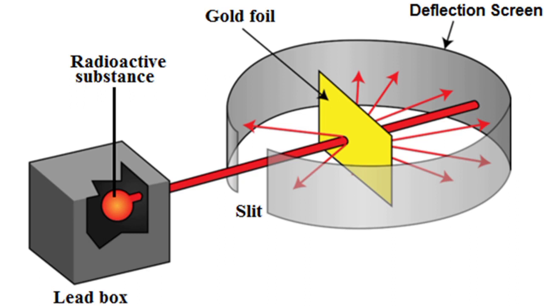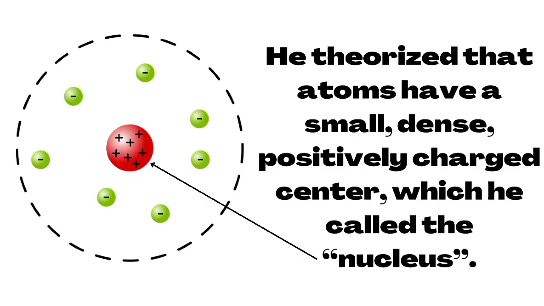Through his experiment, he proved that atoms are not a pudding filled with a positively charged material. He theorized that atoms have a small, dense, positively charged center, which he called the nucleus. He said that the nucleus is tiny compared to the atom as a whole, because the atom is mostly open space. He concluded that the negatively charged particles are scattered outside the nucleus at a distance.